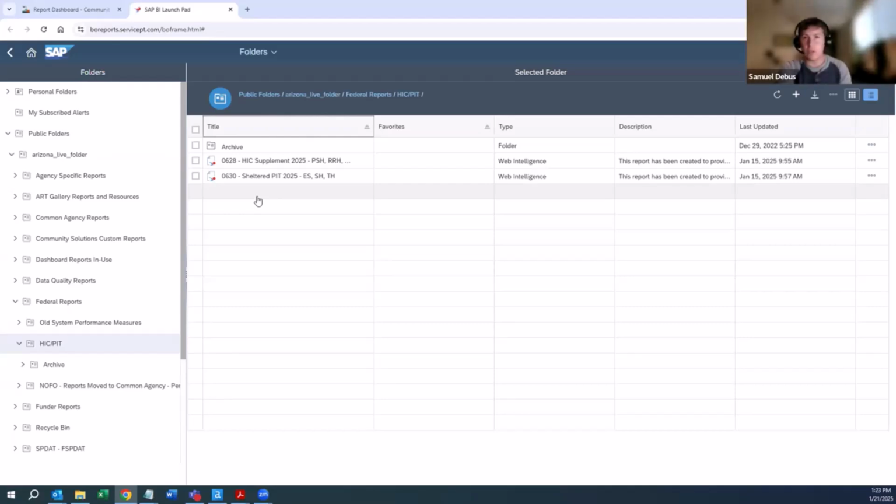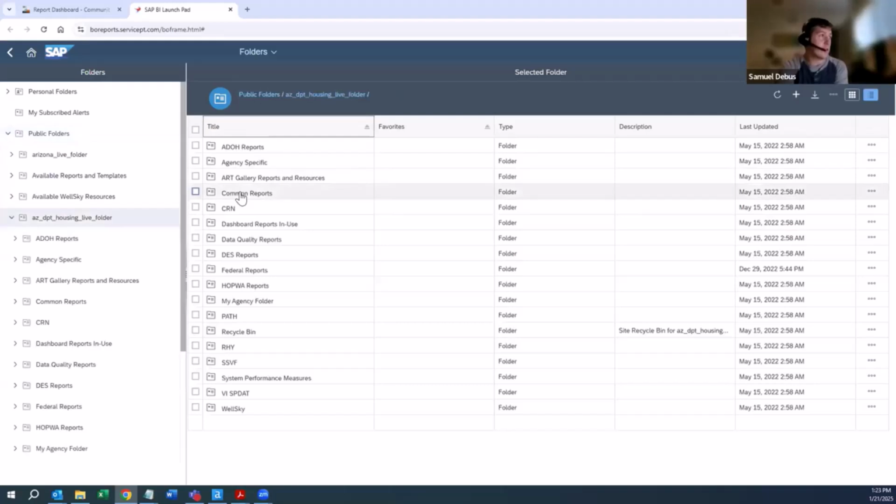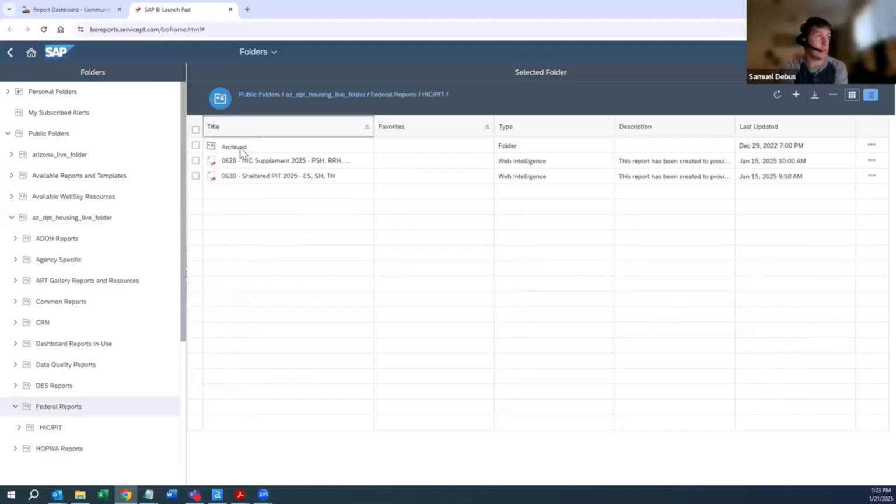We're also working this year to make sure that if you have an agency in both Balance of State and Maricopa, you're working with the same person. There's less back and forth and less confusion about who you're supposed to be contacting. We'll go to the Balance of State side, since that's the ServicePoint implementation that we are in. Click on Federal Reports, click on HIC.PIT, and I'll show you how to run both these reports.